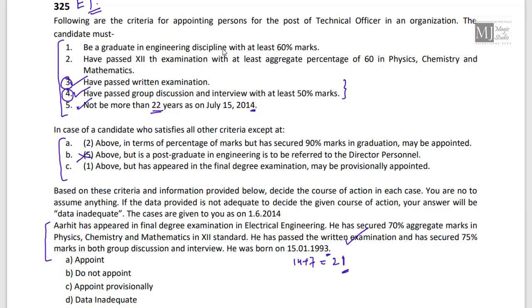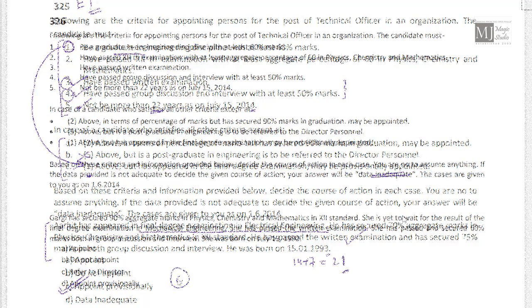Then be a graduate in engineering discipline with at least 60% marks. Arif had appeared in the final degree examination. He has just appeared for the final degree examination. He is not a graduate yet. That means 1 is not followed. We need to find the substitute for that. If 1 is not followed but has appeared in the final degree examination, may be provisionally appointed. So Arif may be appointed provisionally.